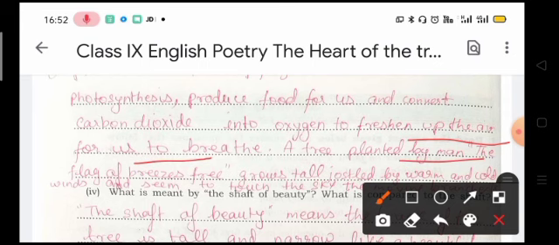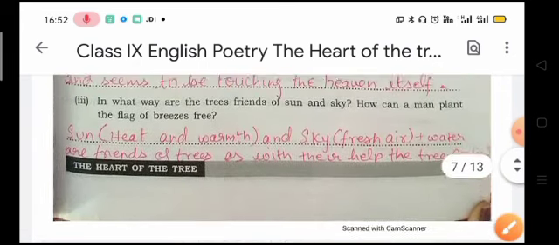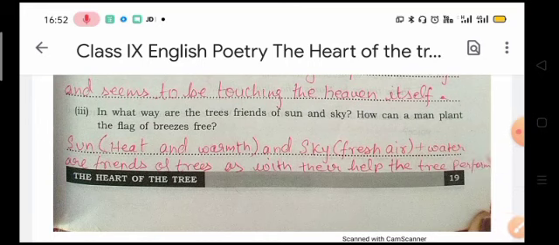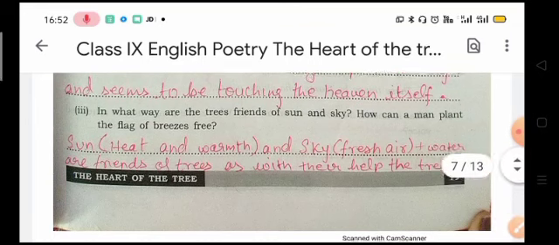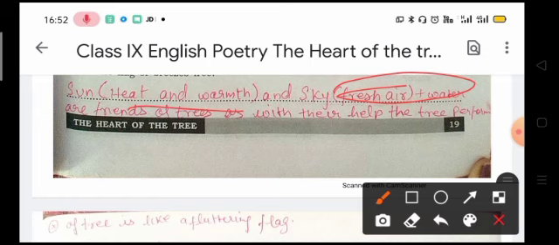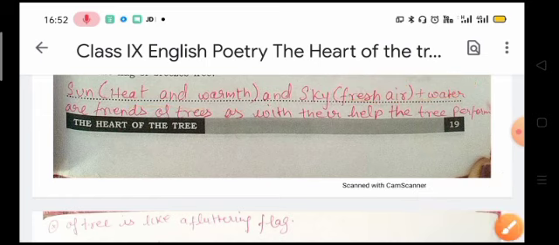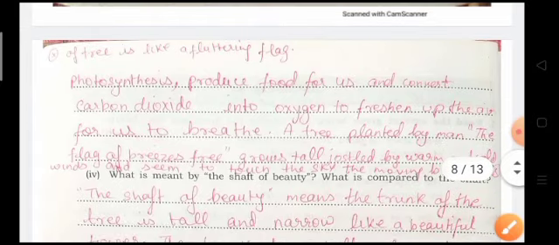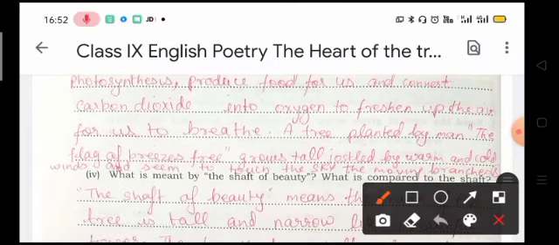Okay, let's see the first part of the answer, how it is the friend of sun and sky. You know that sun is the symbol of what? Heat and warmth. Sun is the symbol of heat and warmth, and sky is a symbol of fresh air and water. And these are friends of the trees because they help the trees to make their own food with the help of the process called photosynthesis, and they also take in carbon dioxide and give oxygen to us, which provides us fresh air, which helps us to breathe.